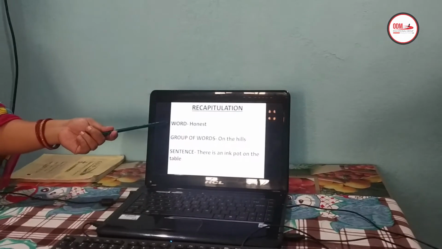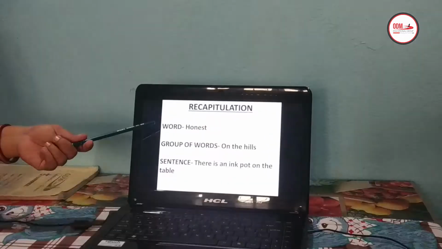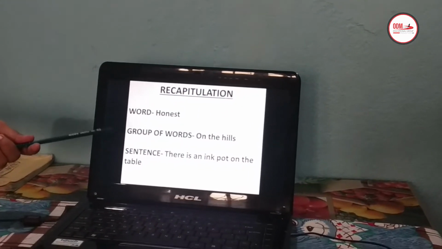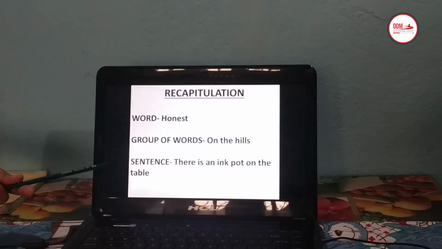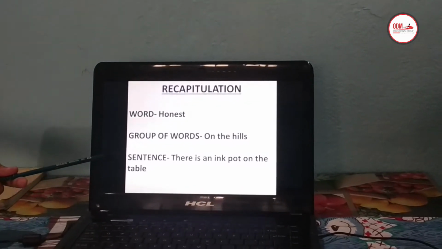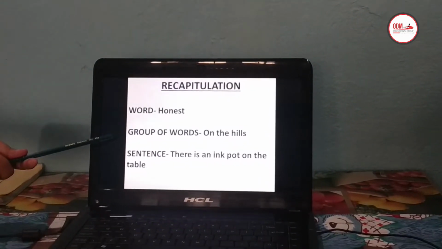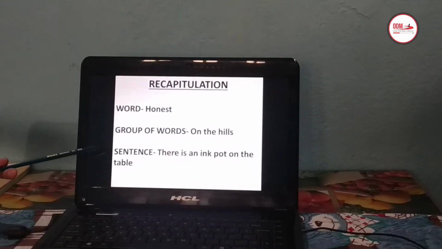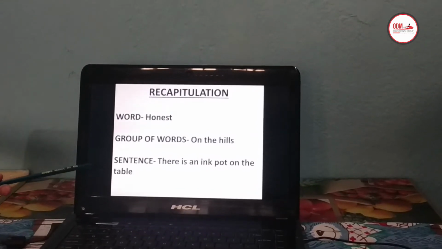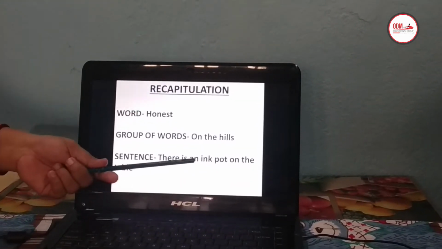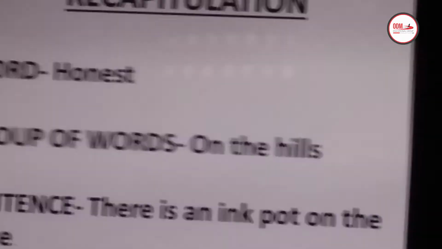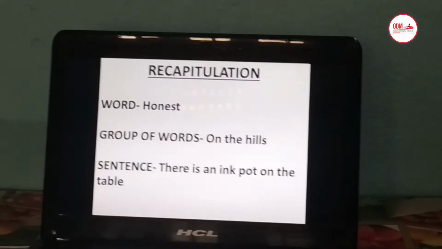Let's see. Okay. So first, we have studied about a word, right? Do you remember? A single word. Then we had studied about group of words, and then we had come to the sentence. With the help of word and group of words, we had framed sentences. And a sentence is a group of words that gives us a complete sense. There is an ink pot on the table. Does it give us a complete sense or not? Yes, it gives us a complete sense.